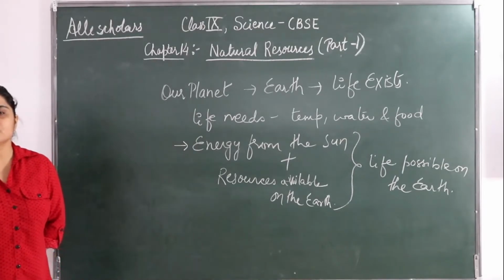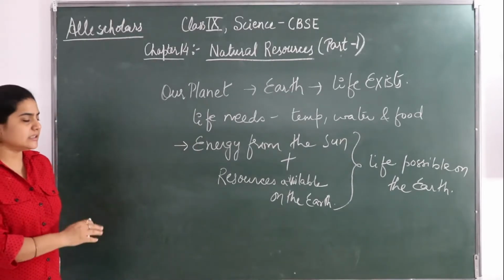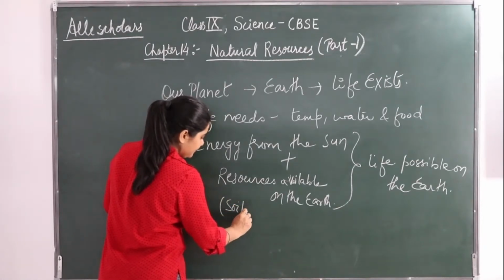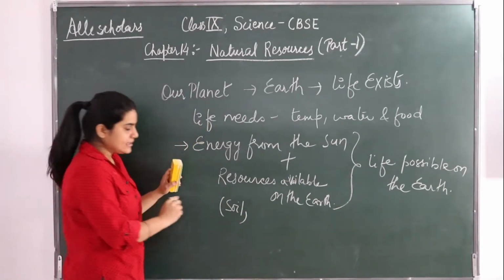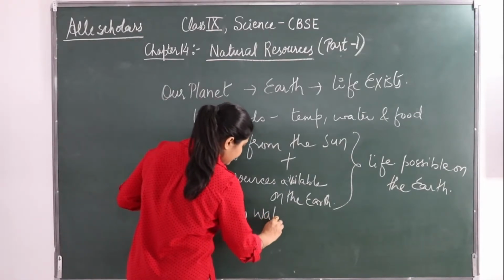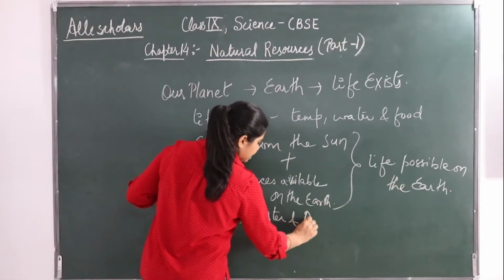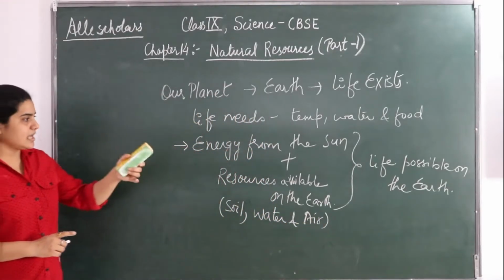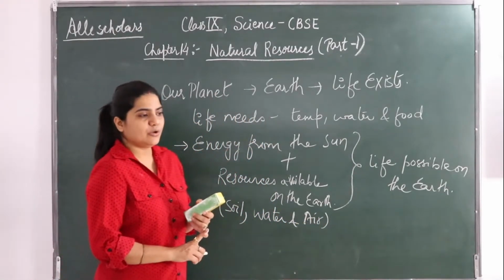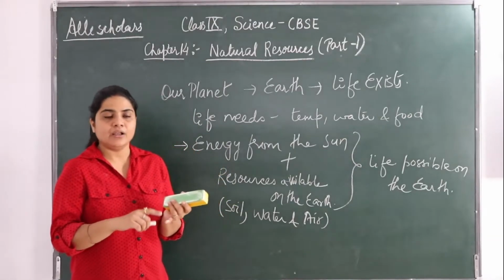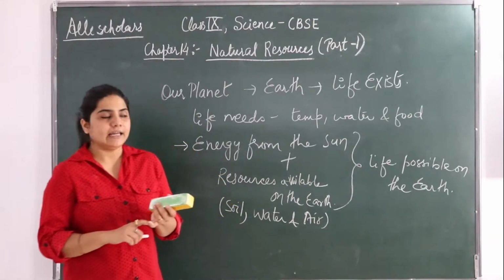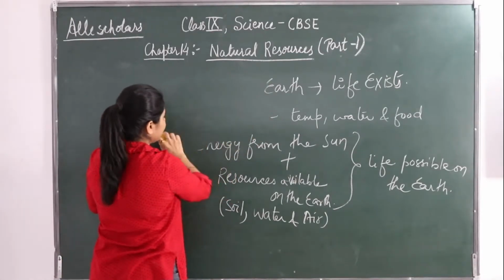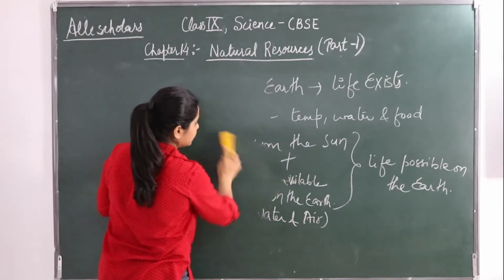So what are these resources? Soil is there, water is there, and air. These three resources, soil, water and air, are the main resources that make life possible on the earth. I hope you have understood why life is possible on the earth.